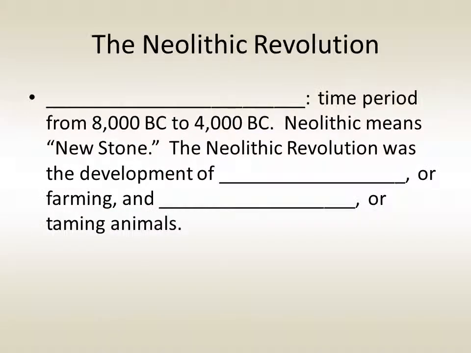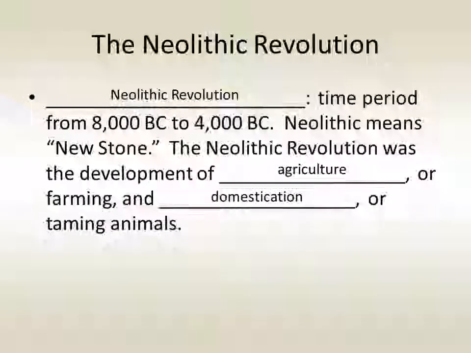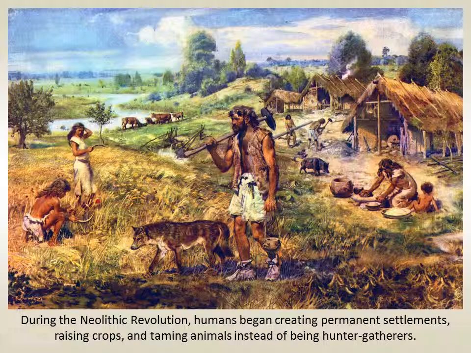Following the Ice Age, humans entered what was called the Neolithic Revolution, a time period 8000 BC to 4000 BC. Neolithic means new stone. The Neolithic Revolution was the development of agriculture, or farming, and the development of domestication, or the taming of animals for human use. During the Neolithic Revolution, humans began creating permanent settlements, raising crops, and taming animals instead of just being hunter-gatherers.